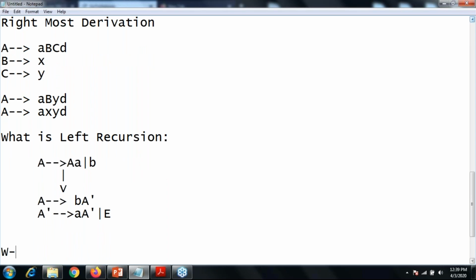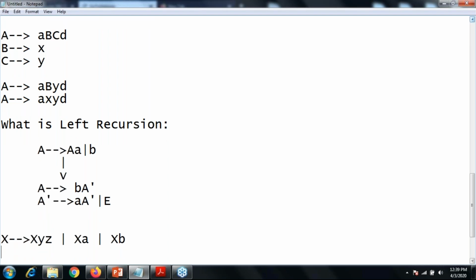Now I request everyone to solve the given question by yourself. Remove the left recursion from the given grammar if present. X produces f or x y z or x a or x b.